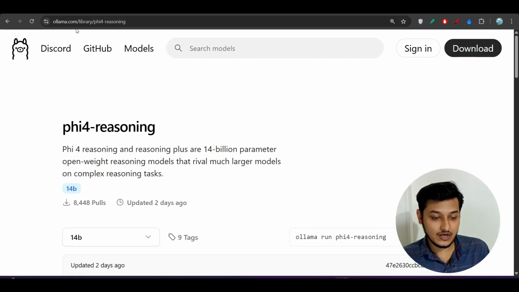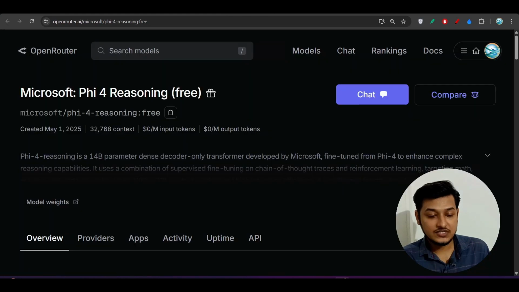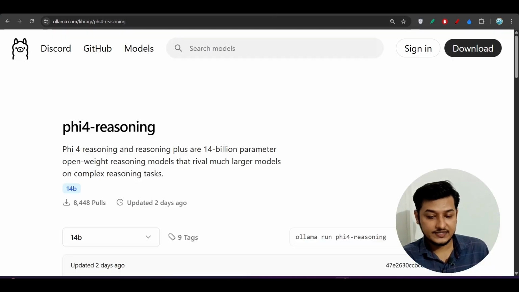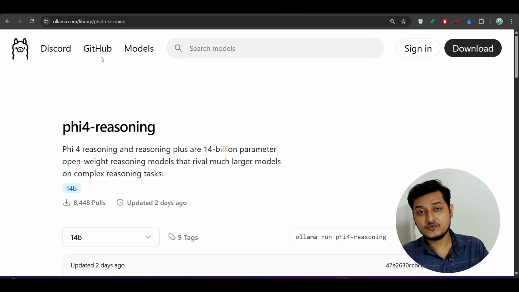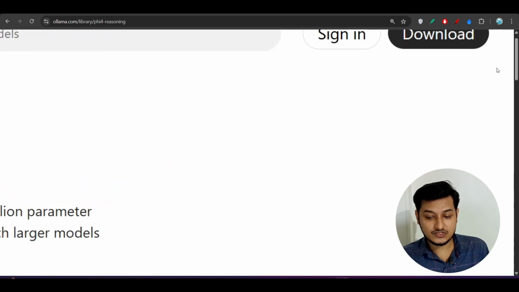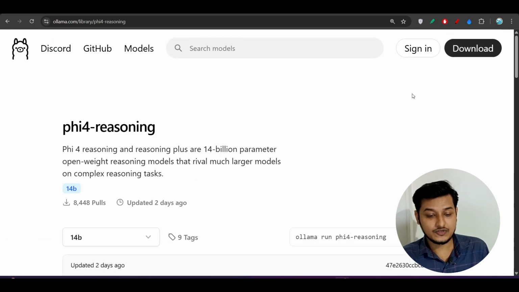Here you see this is Ollama, and also you can use it through OpenRouter, where it is completely free to use. I have given the tool link in the description. If you don't have Ollama, just go to ollama.com, go to the download page, and install it according to your operating system.